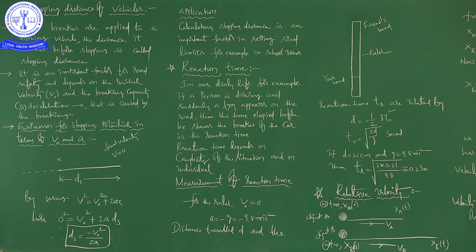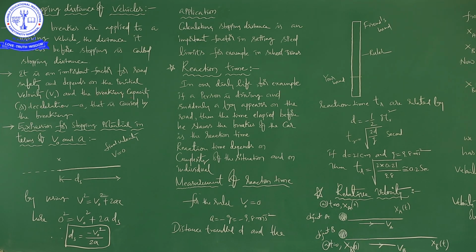So, when we talk about stopping distance, that is very important. Where is it important? For road safety. And on what factors does it depend? Initial velocity and the braking capacity.